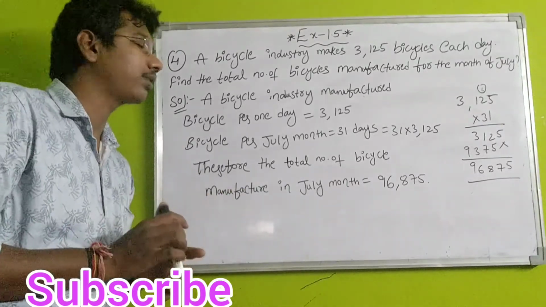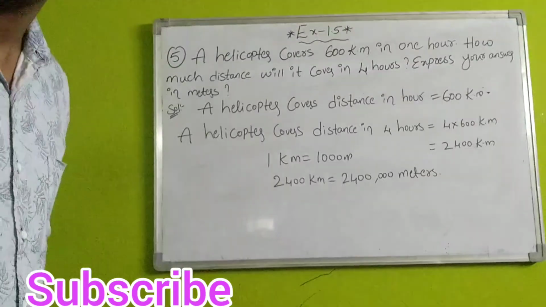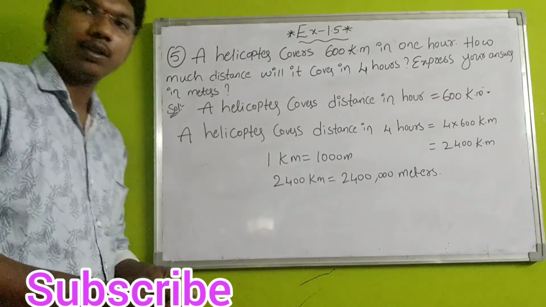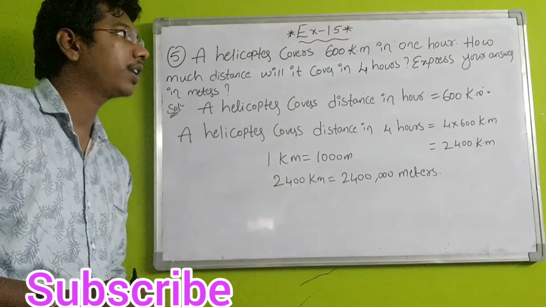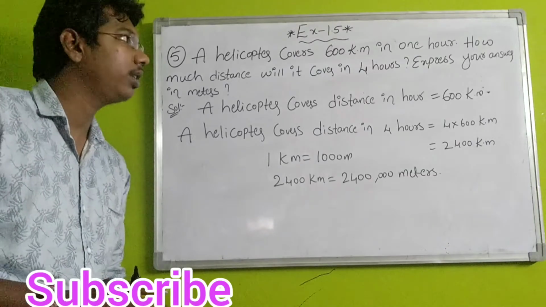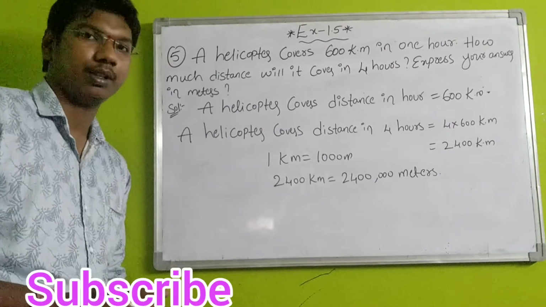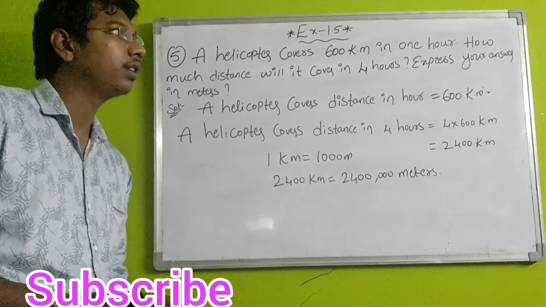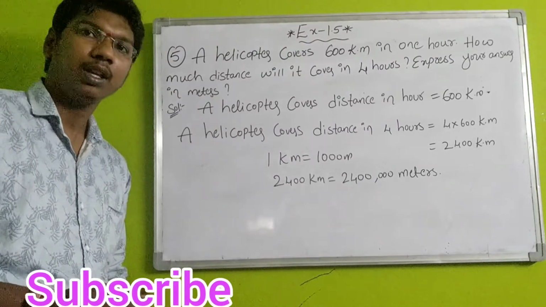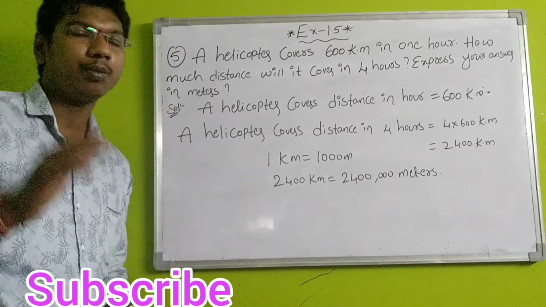Okay, let's see the next question, number 5. Okay students, question number 5 is: a helicopter covers 600 kilometers. km is nothing but kilometers, students. A helicopter covers 600 kilometers in 1 hour. How much distance will it cover in 4 hours? Express your answer in meters. We have to convert kilometers into meters.